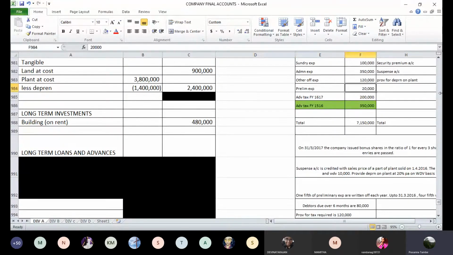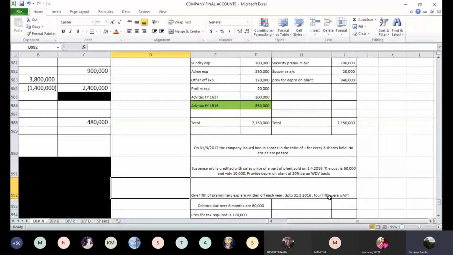Then you have preliminary expenses of 20,000. It says 1/5 of preliminary expenses are written off every year. Up to March 2016, 4/5 of preliminary expenses were already written off. I want to know how much should we write off in this year. Read this adjustment carefully and tell me how much should we write off in this current year.